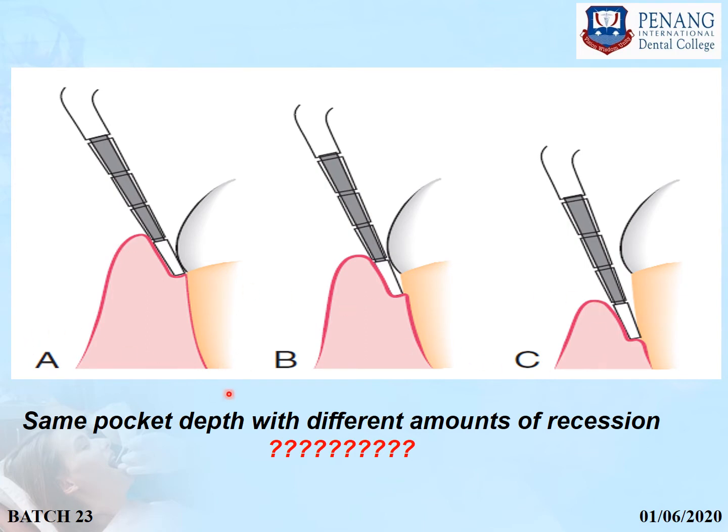So according to you, which of these three has the maximum loss of attachment? The answer is C, because here the distance between the CEJ to the base of the pocket is maximum.